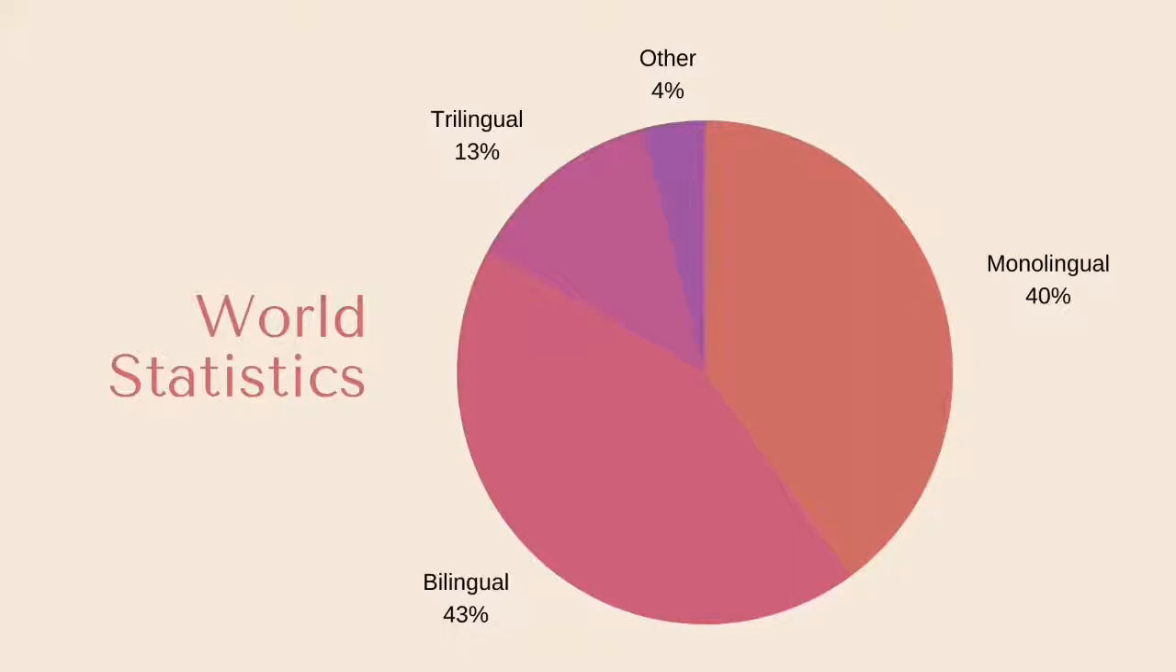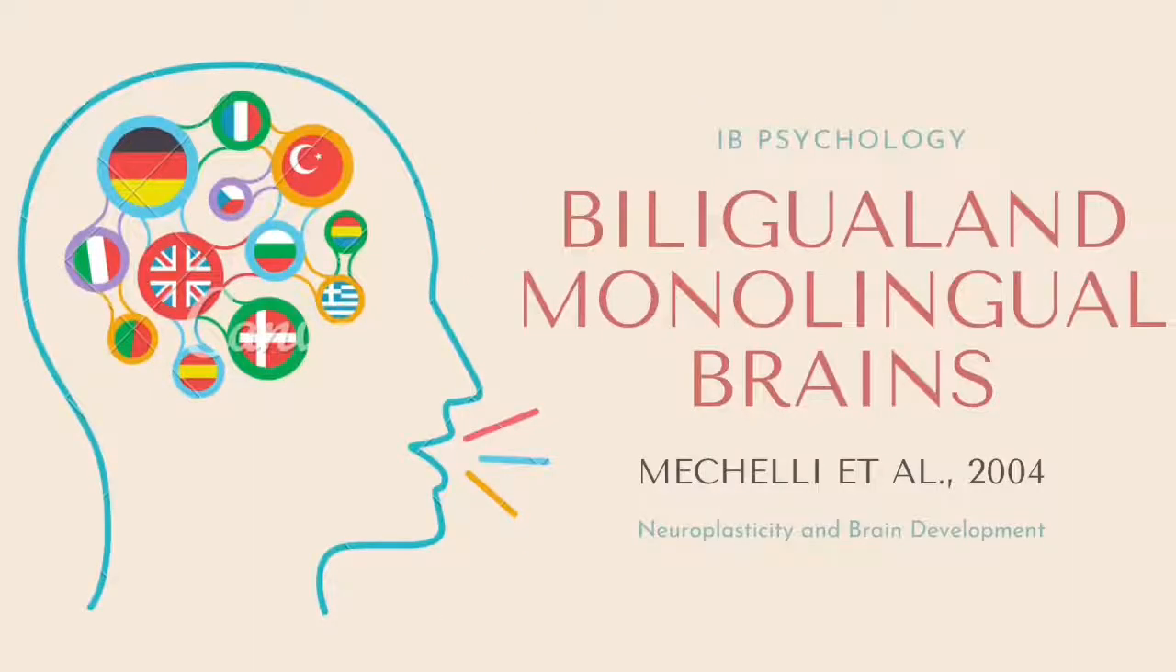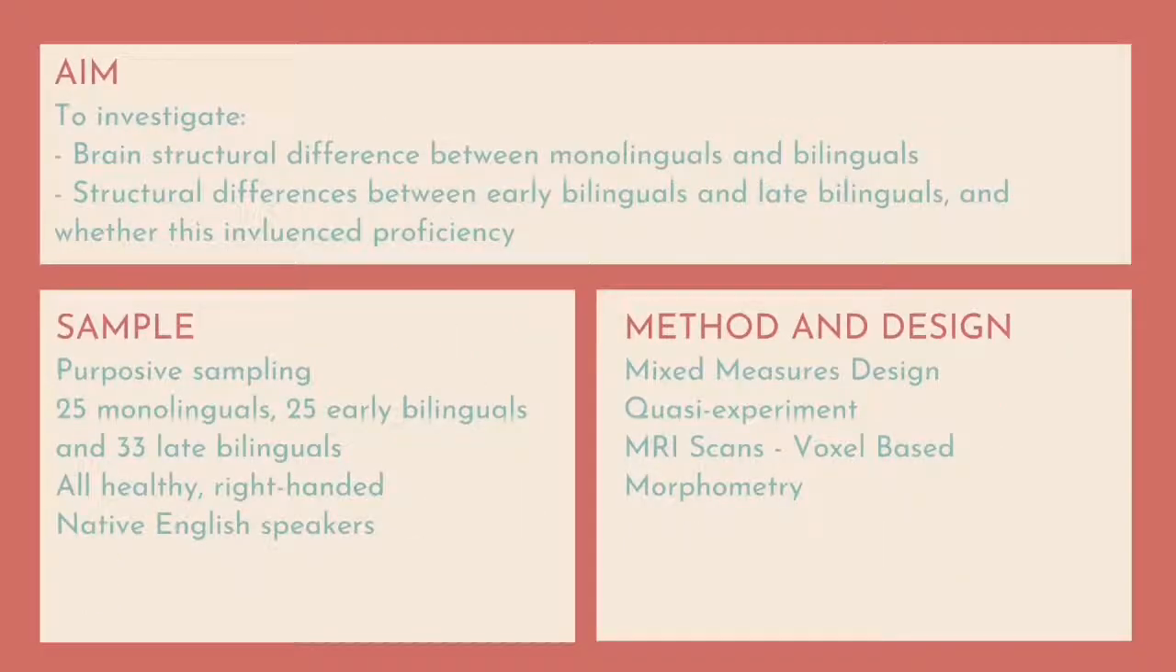Considering the statistics, it is relevant to investigate whether there are structural changes and differences in the brain between bilinguals and monolinguals. There are several researchers investigating the difference between the two groups. This video will be exploring the research conducted by Mechelli et al. in 2004. These researchers aim to investigate the difference between the brains of bilinguals and monolinguals, but also whether there was a difference between the brain gray matter of early bilinguals and late bilinguals.